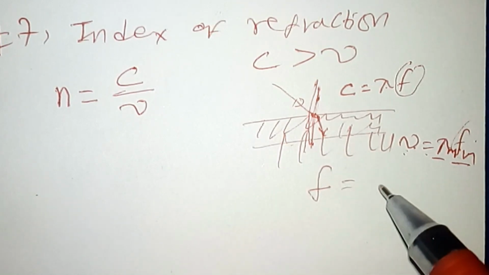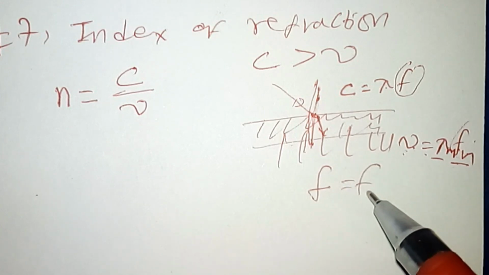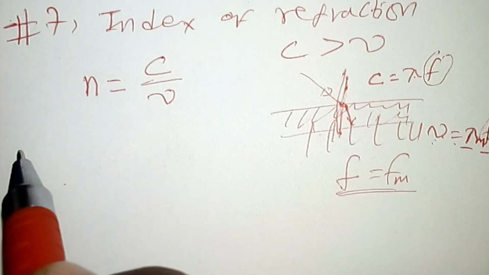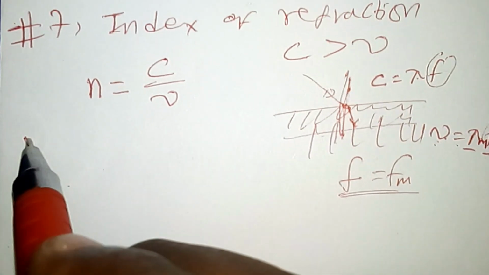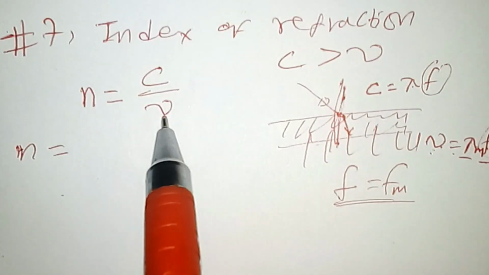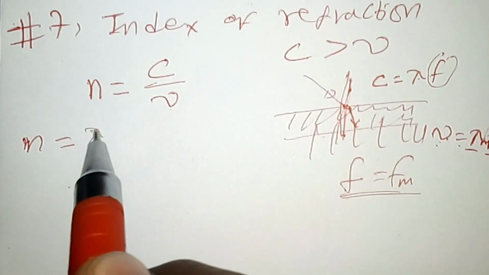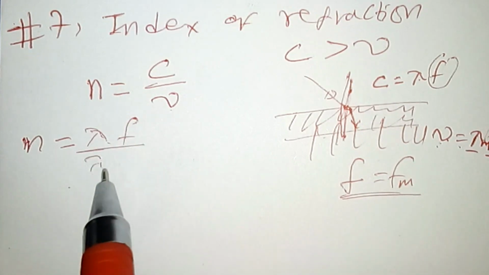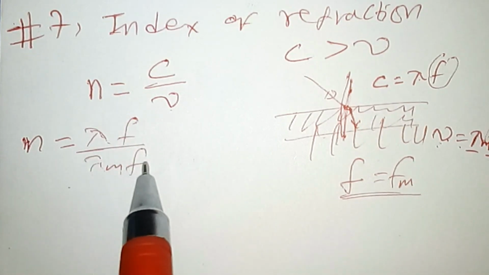So the frequency in vacuum is equal to the frequency in medium, and we use F directly. If we substitute this into the given equation, N equals C over V. C is lambda in vacuum times frequency in vacuum, divided by lambda in medium times frequency in medium.